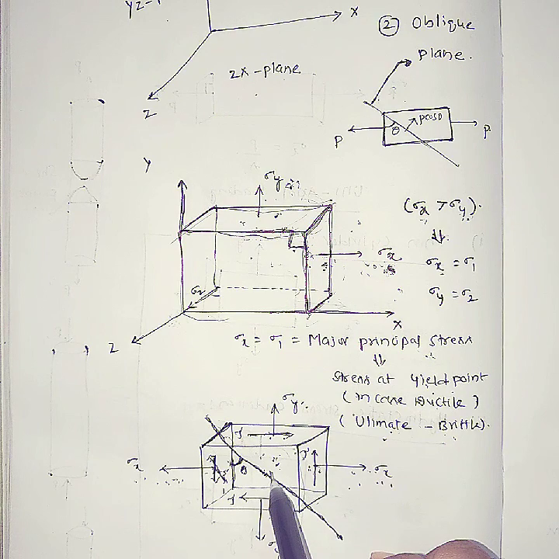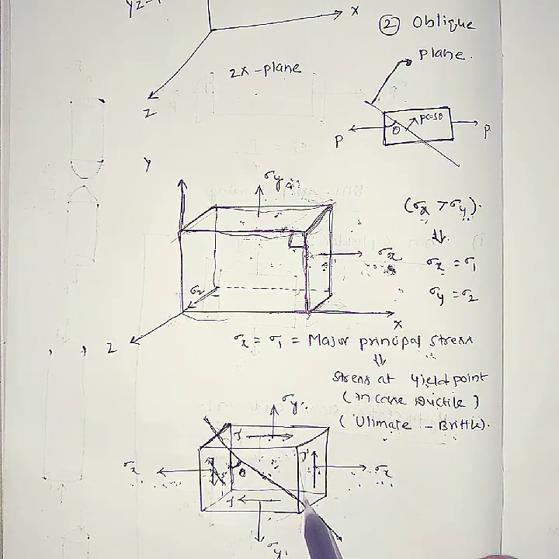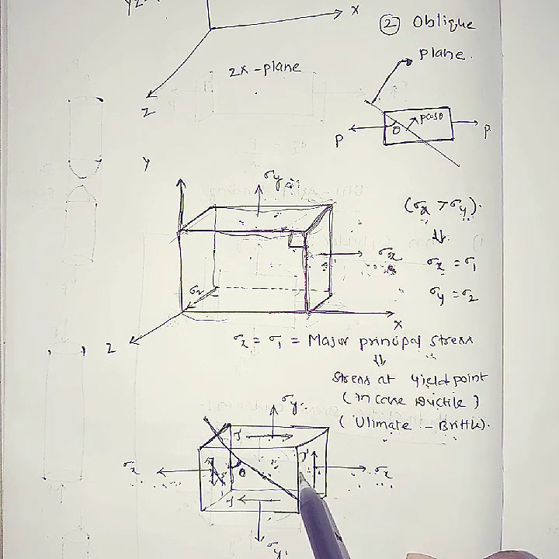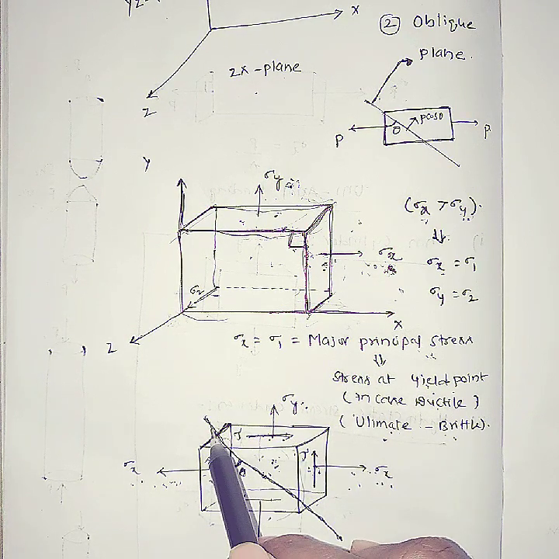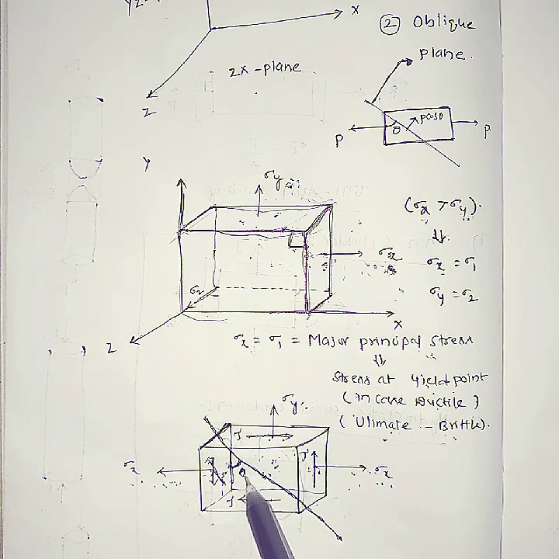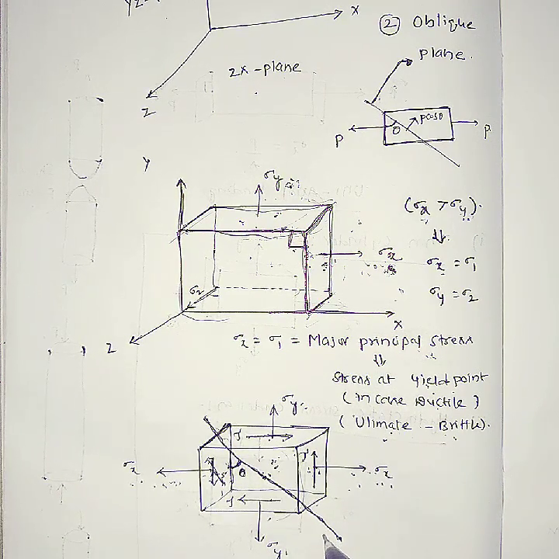Now imagine in all four cases shear stress will exist, and somewhere the principal stress will exist. That's why I am considering a plane making some angle theta with the vertical line. This will be an oblique plane, and this oblique plane may be a principal plane.